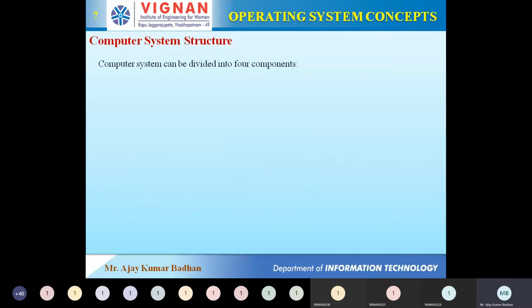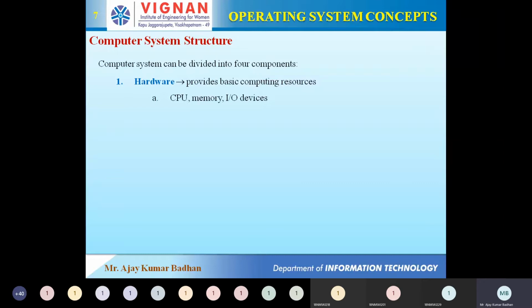Yeah, computer system structure. We are not discussing the operating system right now. Before entering into operating system, we are just having a brief overlook of our computer system structure, be it a personal computer, a laptop, or a handheld device. Basically any system consists of four components. The first one is the hardware. Everyone knows that without hardware we cannot have a computer system. Hardware is the basic computing resource: the CPU, the memory, the I/O devices, all these come under hardware.